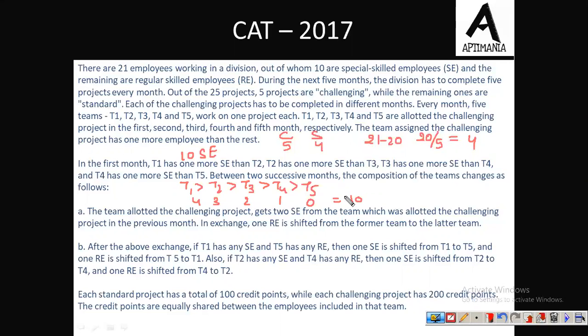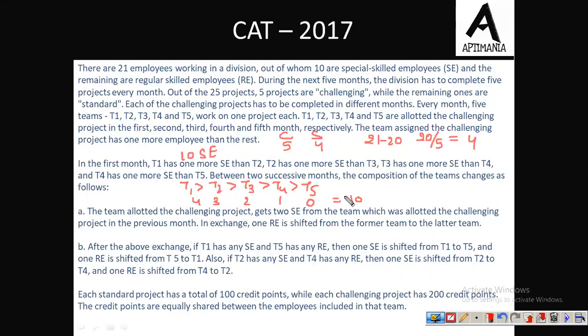Between 2 successive months, the composition of teams changes as follows. A, the team allotted the challenging project gets 2 SE from the team which was allotted the challenging project in the previous month. In exchange, 1 RE is shifted from the former team to the latter team. Fine. So whichever team has done the challenging project will transfer its 2 SE to the team which is now going to do the challenging project. And in return, the team will get 1 RE.